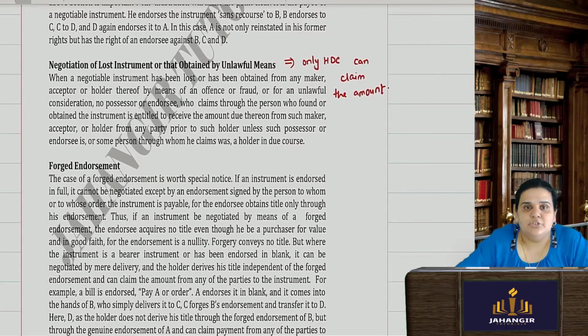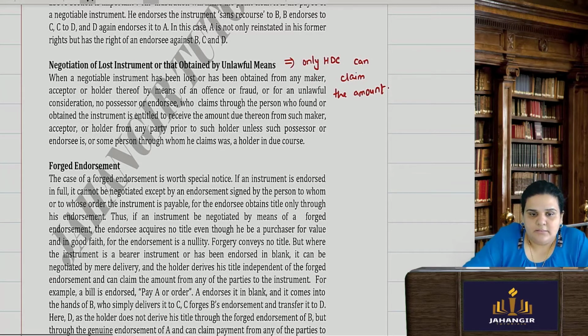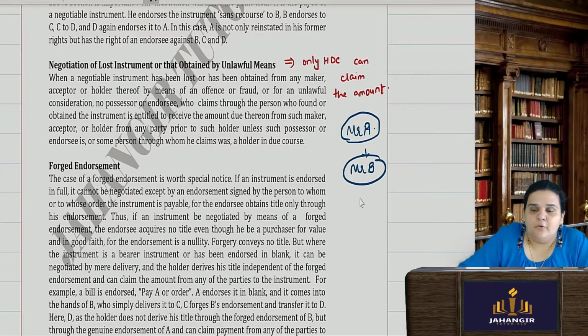Now, negotiation of a lost instrument, or one obtained by unlawful means. Say Mr. A had endorsed it to Mr. B. Now Mr. C did a fraud.